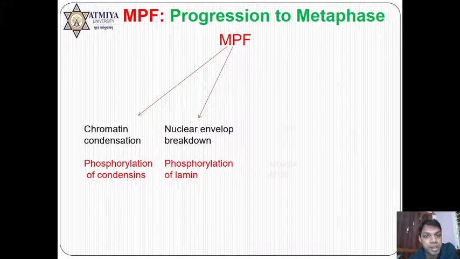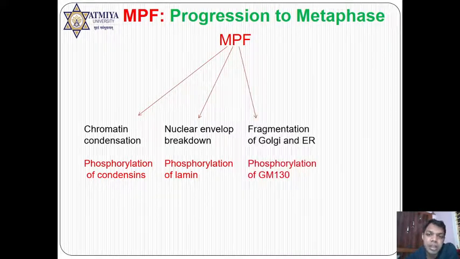Third is phosphorylation of GM130 protein by MPF, but this GM130 protein is a part of the Golgi body as well as the endoplasmic reticulum. As you know, they are made up of the same material, and one common material between them is GM130. This GM130 is phosphorylated, and this is also inhibitory phosphorylation, and hence due to this inhibitory phosphorylation, the Golgi body and endoplasmic reticulum both are going to be fragmented.